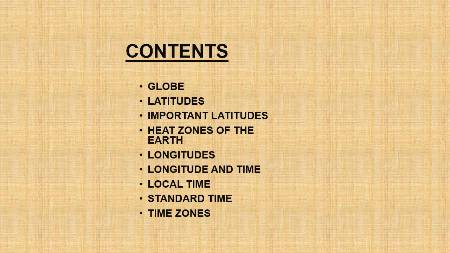But today we will see only three topics: globe, latitudes, important latitudes, and heat zones of the earth.